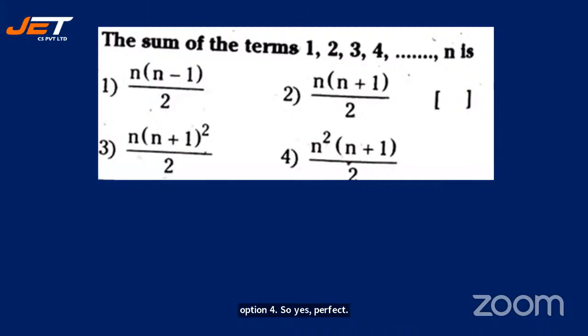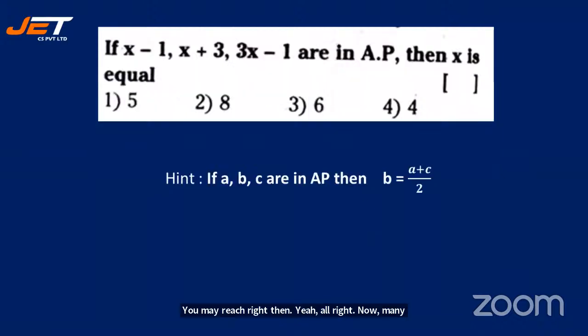See the next question. The sum of the terms 1, 2, 3, 4 and so on till n is dash. Very simple, no clues required, no time required. Let me see how many are going to give me the answer for this. Nikita says second, Vaishali says 4, Pavana says 2. Vaishali, check your answer. Vaishali also changed. Now, many says it is 2. Yes, it is n into n plus 1 by 2. Perfect. See the next question.